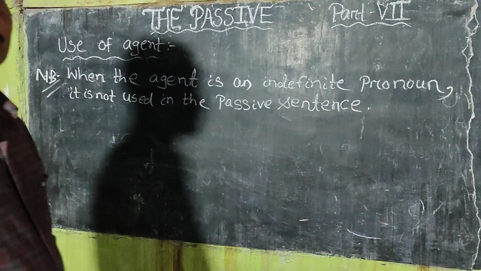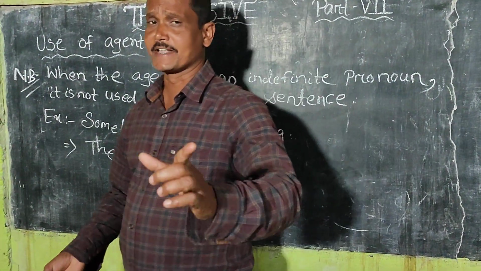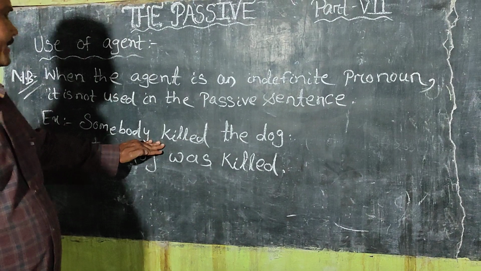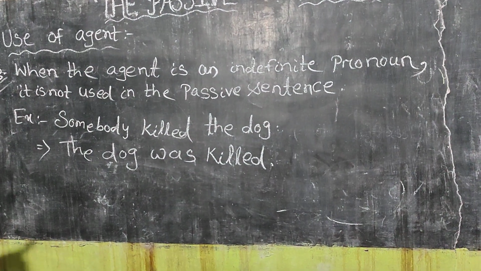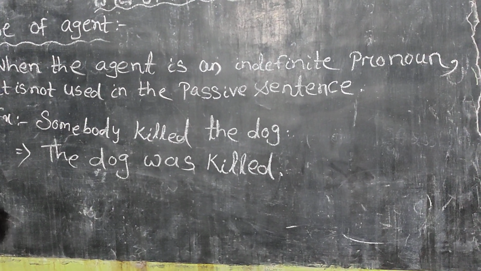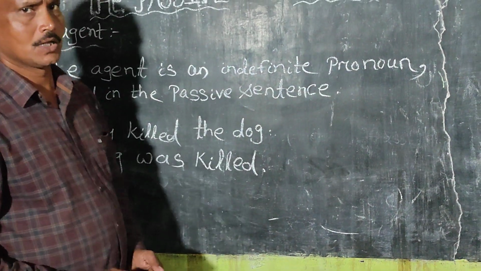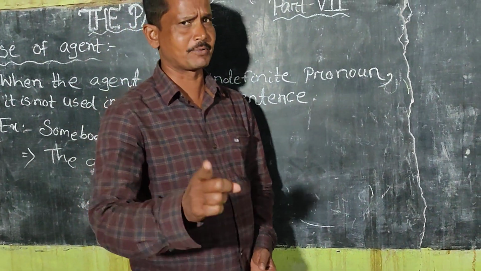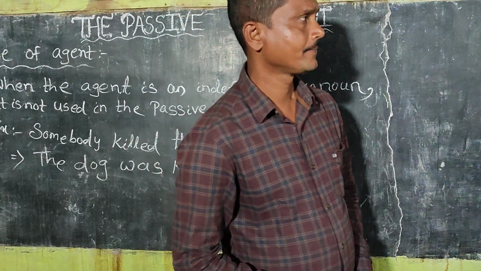Example: somebody killed the dog, and somebody is the indefinite pronoun. While turning this sentence into passive, the answer will be: the dog was killed. If we write the dog was killed by somebody, the answer will be completely wrong, because somebody is an indefinite pronoun and it can't be used in passive sentences.